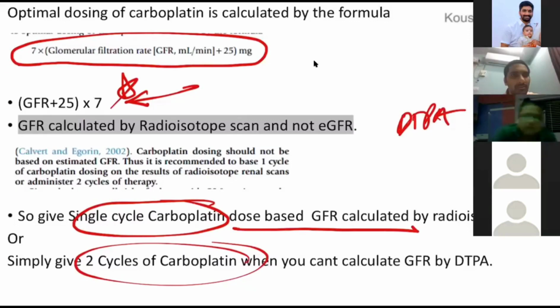So imagine if the GFR is 125. Yes, sir. 125 plus 25 into 7. Okay, sir. Thank you. It is not 7 into 125 plus 25, because the one above mentions it like that. Okay. Anything else?